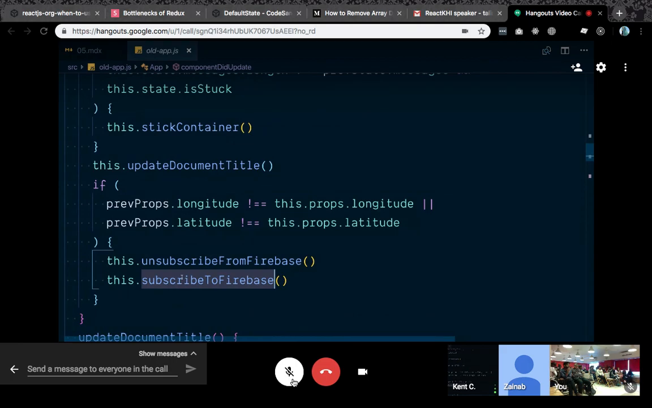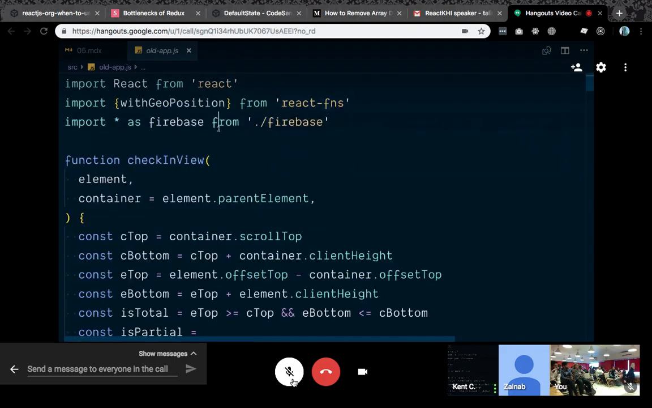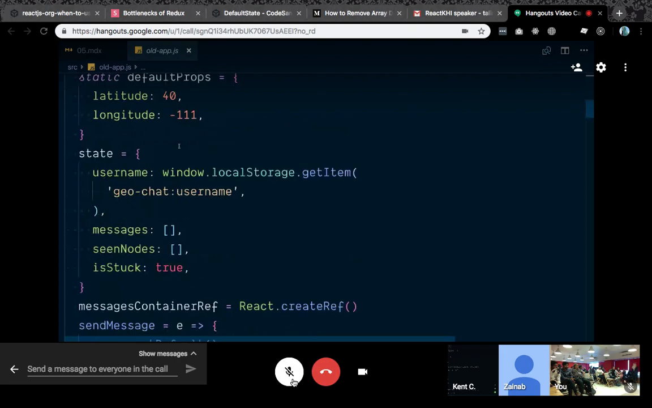For our current app, we've got componentDidMount. So they're all implementation things. And then we're going to untrack them and unsubscribe from Firebase. Then I've also taken the position logic from React functions, which is pretty cool.